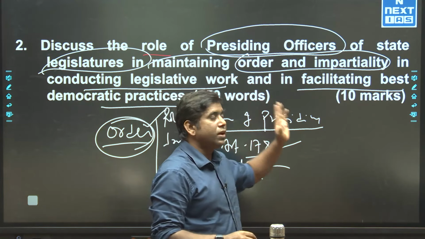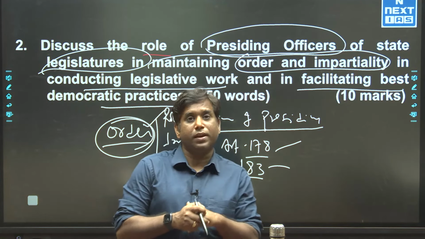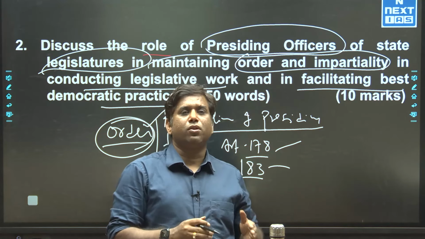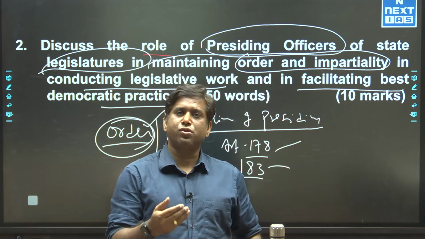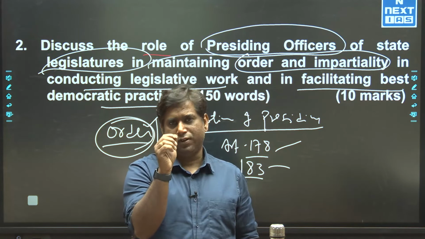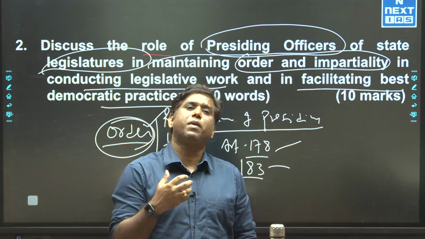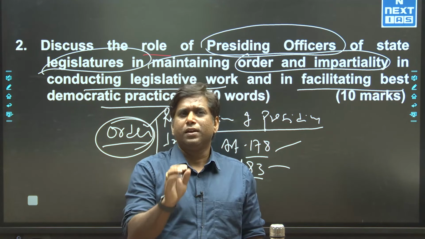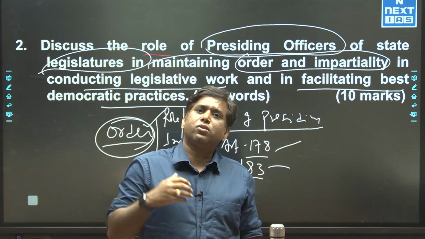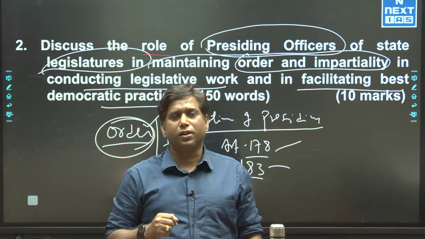Now when it comes to impartiality, you can talk about how our Constitution provides a range of clauses to ensure the impartiality of the Speaker. For example, the conduct of the Speaker cannot be challenged in any court.